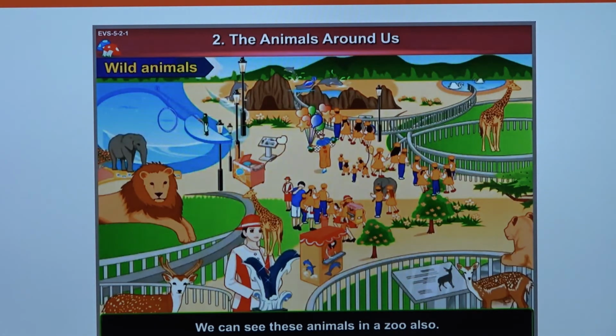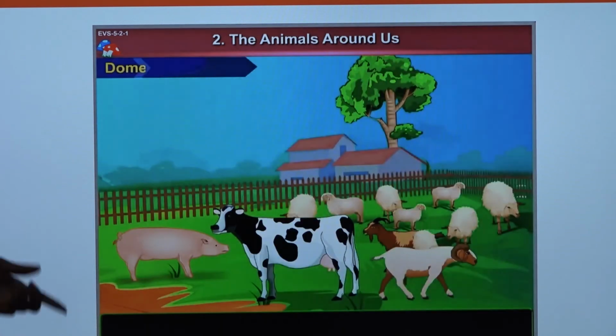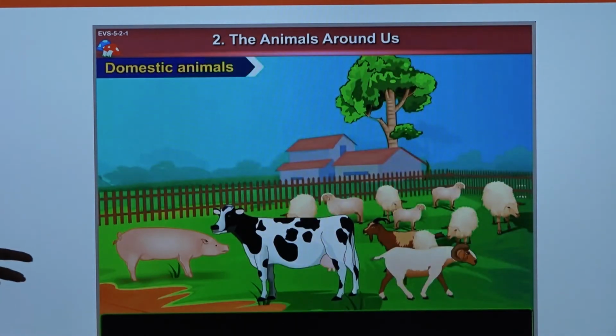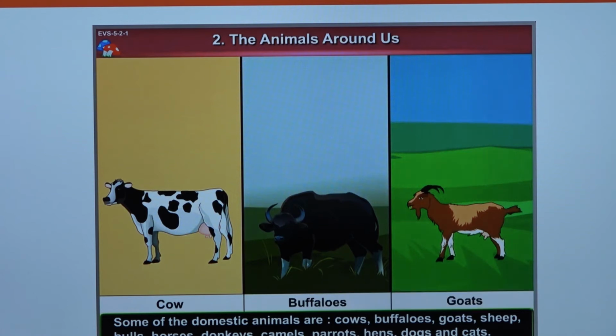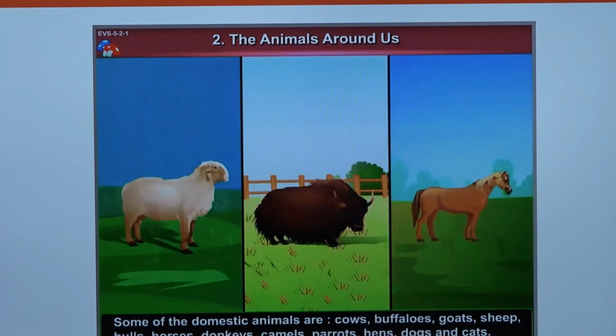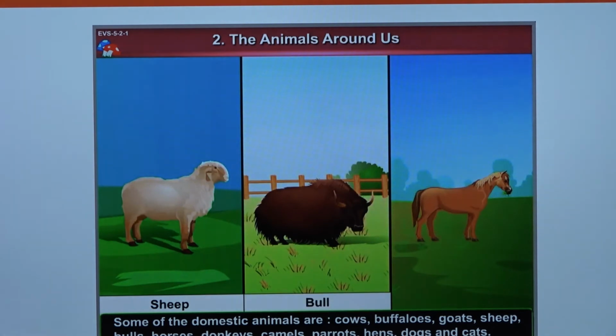What about animals that you can see around us that are called domesticated animals? Are you thinking already? Yes. Animals that you can see around us. These wild animals we mentioned earlier, you can even find them in the zoo. But animals you can see around us, which are domestic animals, are like cow, donkey, camel, parrots, dogs, cats, buffaloes, goats. These are domesticated animals you can see around you. Are you mentioning some of them? Yes.